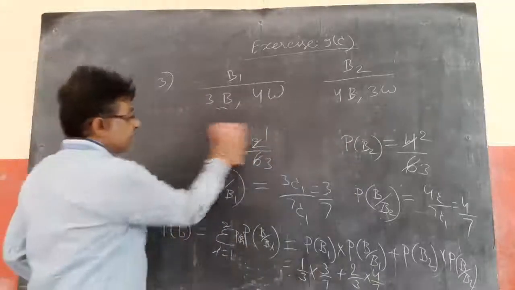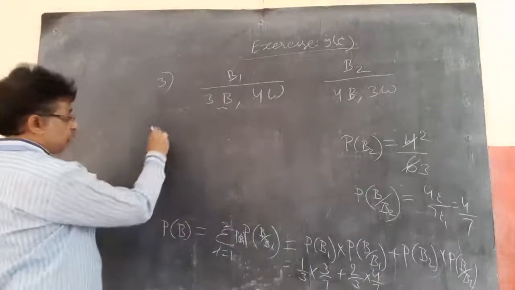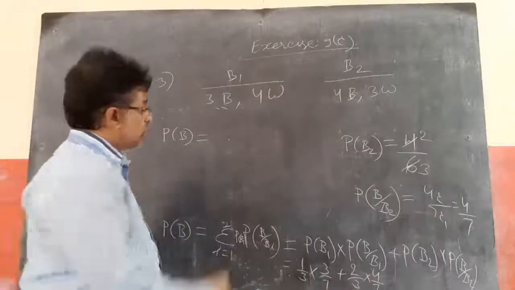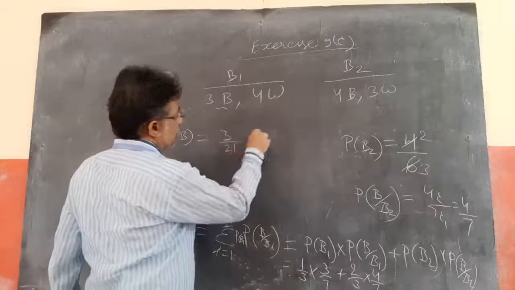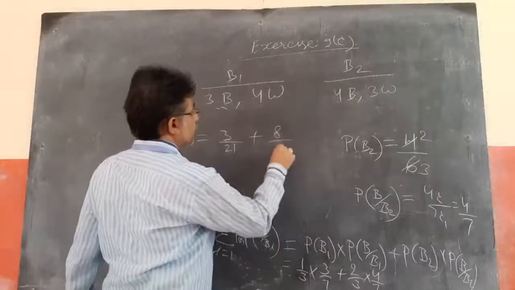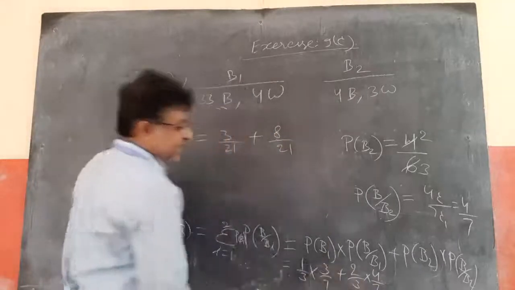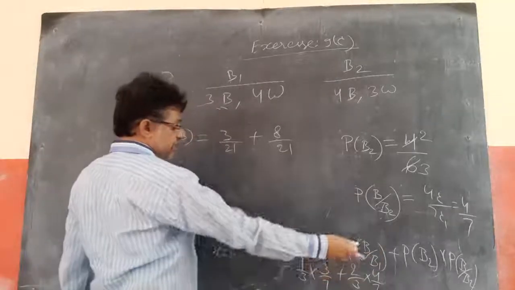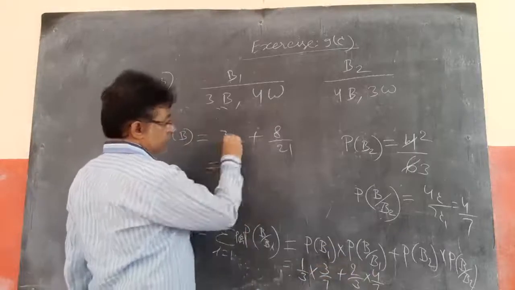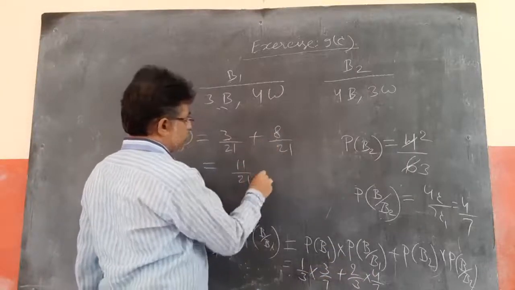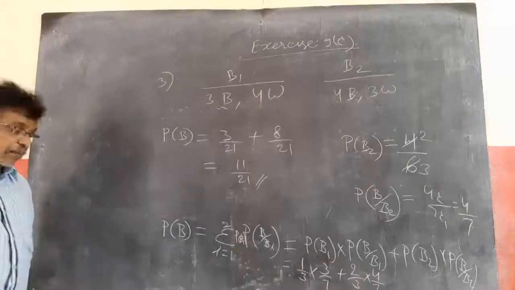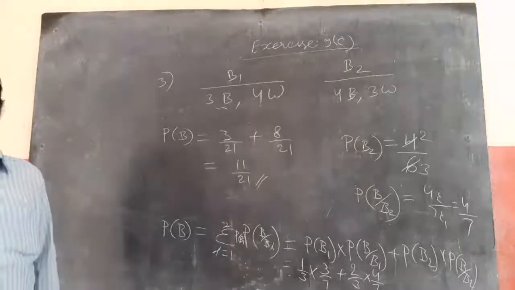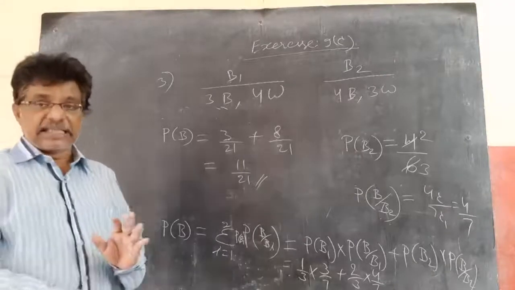If I simplify that, what do I get? P of B equal to 3 by 21 plus 8 by 21. Don't try to cancel, because I need the same LCM. I can simply take 21 as the LCM. So 3 plus 8, 11 by 21, is the probability of picking a black ball from the bag thus selected.